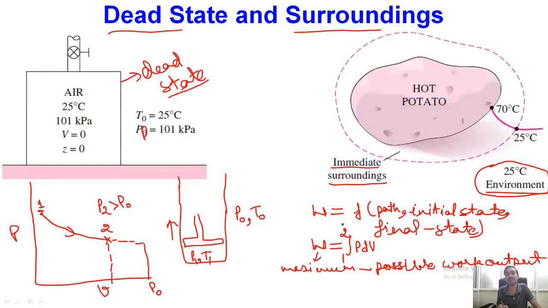So one point is clear: if we have to determine the maximum possible work output from any system, we have to allow the system to reach its dead state. So if we have to estimate the amount of exergy associated with a system, that amount of exergy represents the maximum possible work output that we can achieve till our system reaches the dead state.